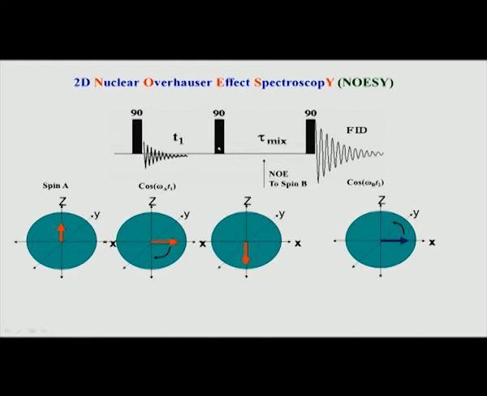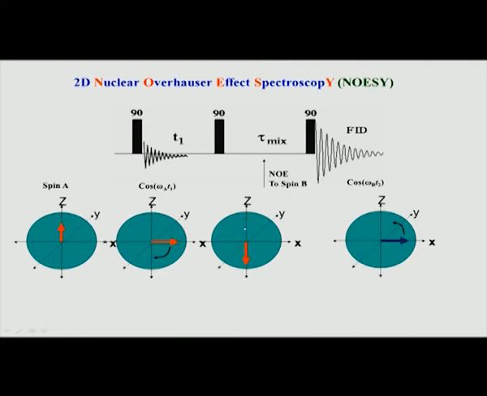After some time I will now apply one more 90-degree pulse. Because the magnetization is on this axis, it will now go inverted to the z axis, because it is equal to saying I have applied two 90-degree pulses. If I apply a 90 followed by another 90, I have taken this magnetization to minus z. Now, during this period there is no T2 relaxation. Why? Because there is no signal in the xy plane. Remember, T2 is for the xy plane and T1 is for the z axis. So, there is no relaxation in the xy plane, the only thing which happens is in the z axis.